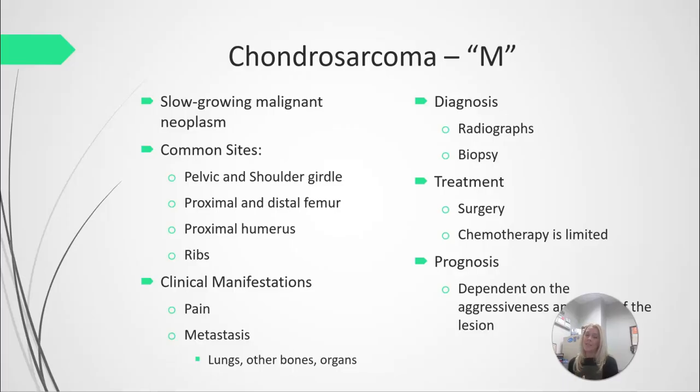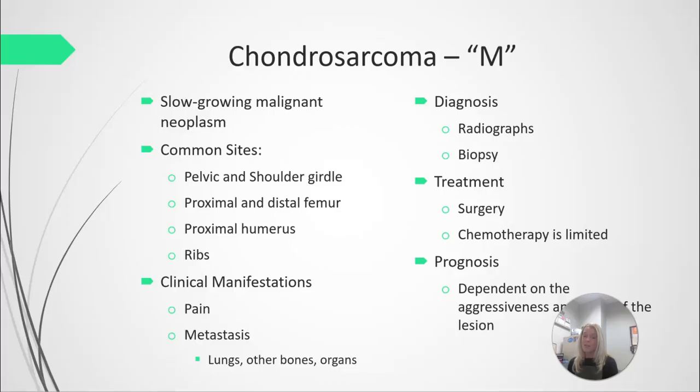Diagnosis, again, is going to be X-ray or biopsy to confirm. Treatment is going to include surgery. Chemotherapy is going to be limited here. And prognosis is going to depend on the stage of the lesion and if it has metastasized anywhere at this point. They can, as we talked about in the oncology chapter, grade the tumors.